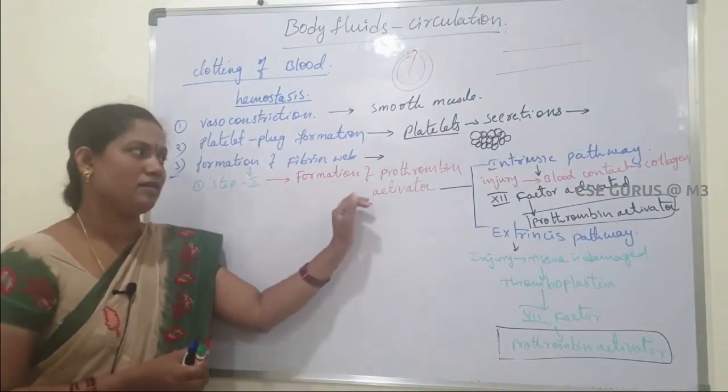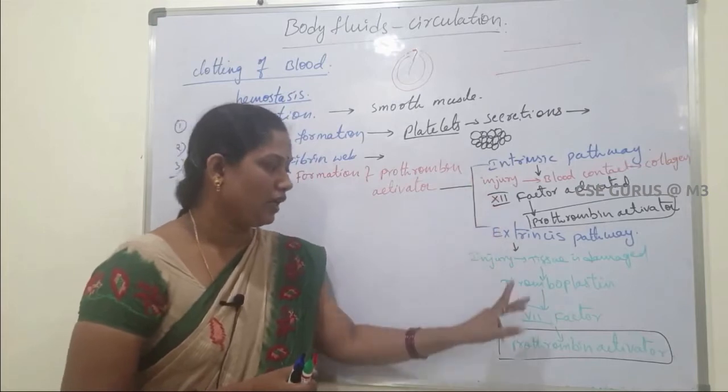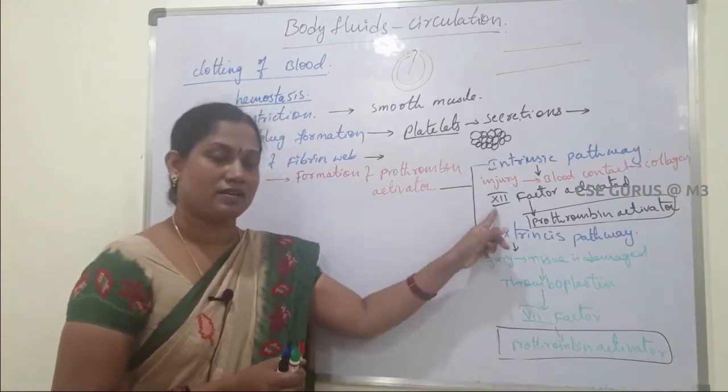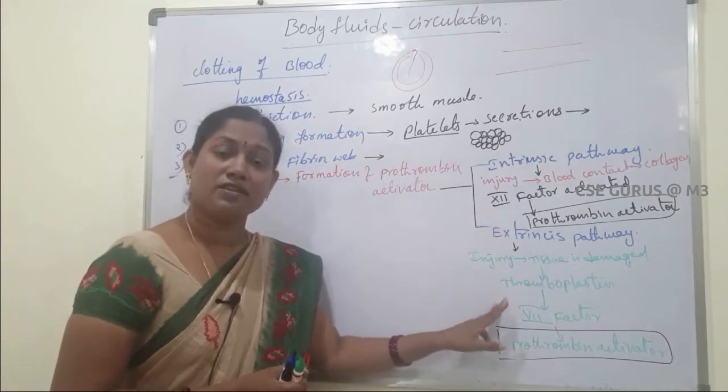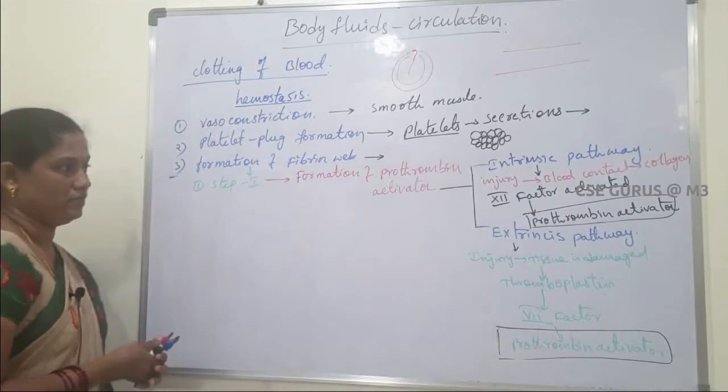So prothrombin activator is formed in two ways: intrinsic pathway and extrinsic pathway. In the intrinsic pathway, the 12th factor is activated. Here in the extrinsic pathway, the 7th factor is activated and forms the prothrombin activator.